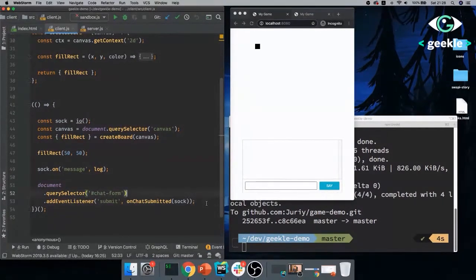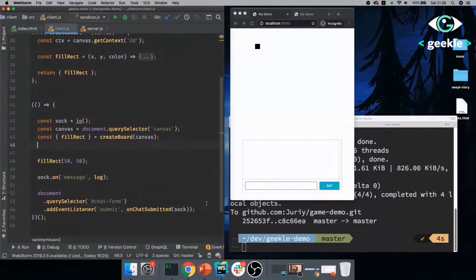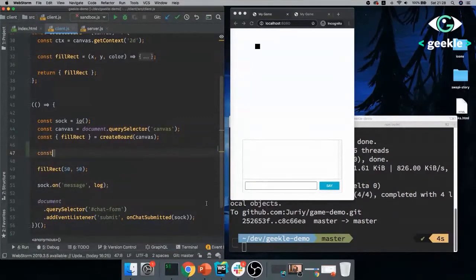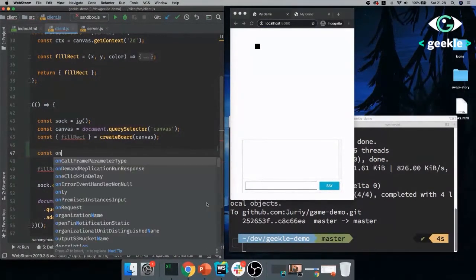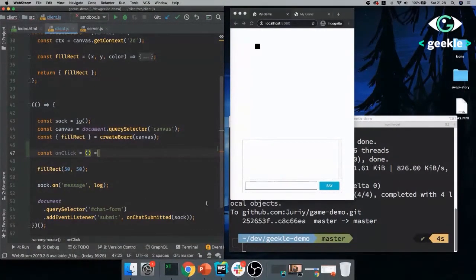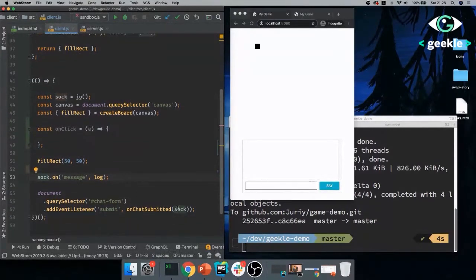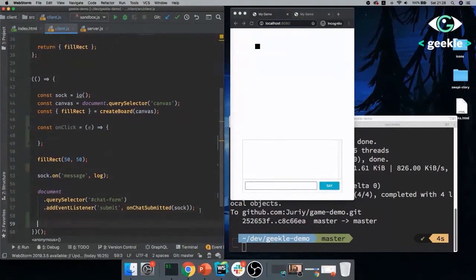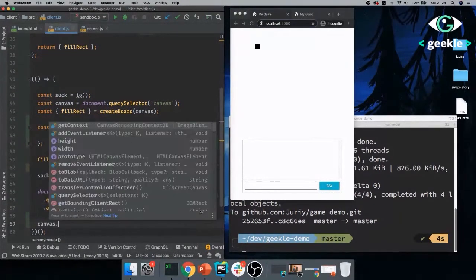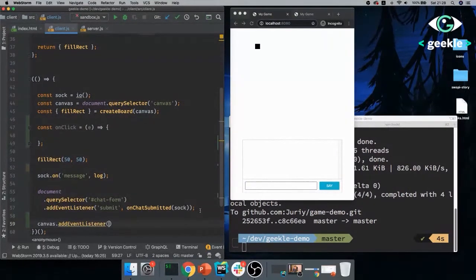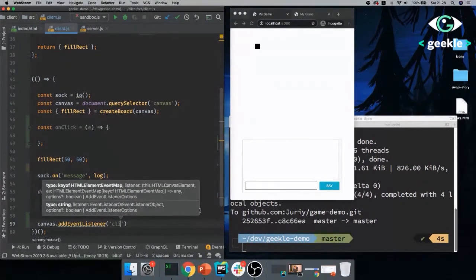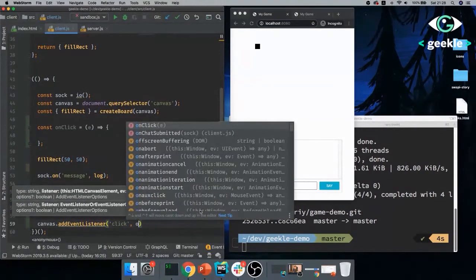So let's finish our game loop with handling the user input, right? So we'll need some sort of a function to handle clicks on our canvas. It usually accepts the event. So I'll add an event listener: canvas addEventListener, and when there is a click event, I will call onClick.